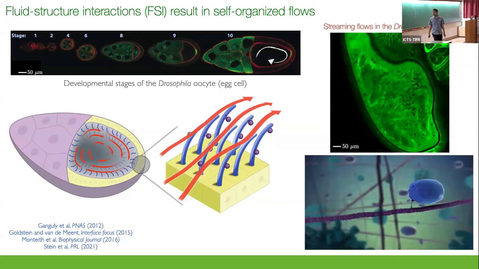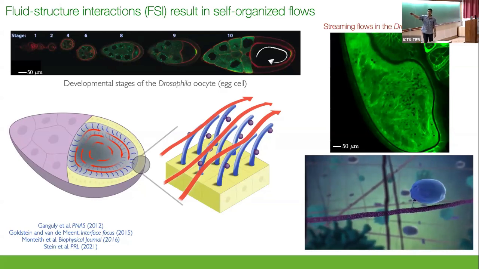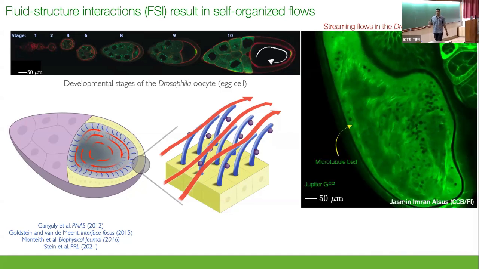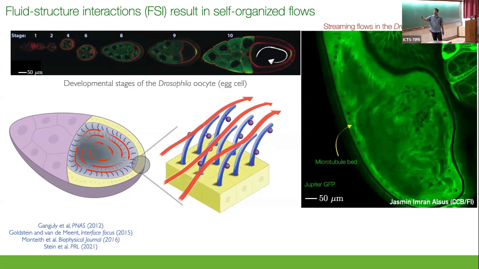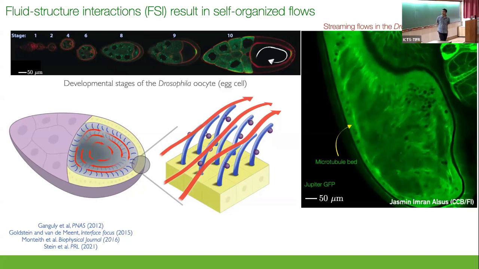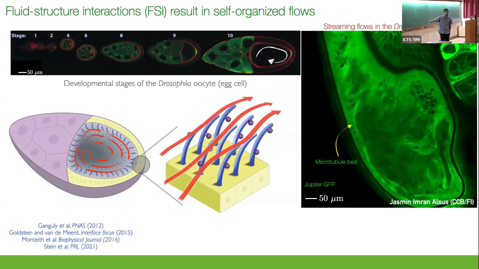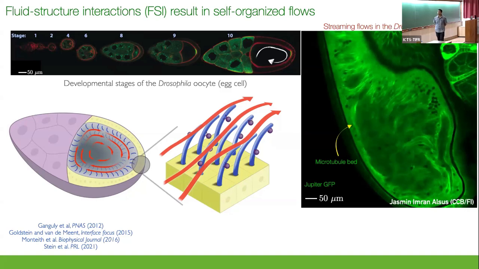And as they move up, they entrain fluid by carrying these heavy payloads. But by virtue of Newton's third law, they also push down on the filaments. So these filaments are under compression. Now, if this compressive force is sufficiently large, these filaments can buckle. And as they deform, they generate additional flows. And then there is some sort of synergistic interaction between thousands of such filaments and the flows that they generate. And due to their collective interaction of deformation and the flows, there is a persistent emergent streaming flow that appears in the cytoplasm that you see over there. And if you look at the filaments on the boundary, they're all sort of lying down in one direction like seaweeds.